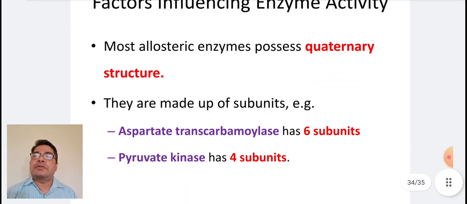Most allosteric enzymes possess quaternary structure. They are made up of subunits. For example, aspartate transcarbamylase has 6 subunits, whereas pyruvate kinase has 4 subunits.